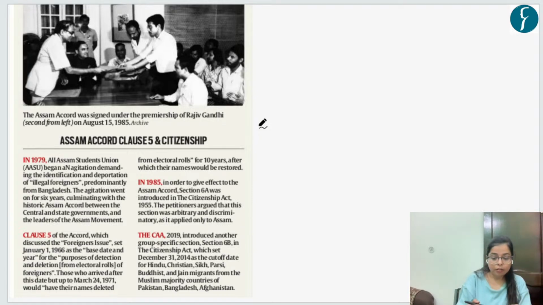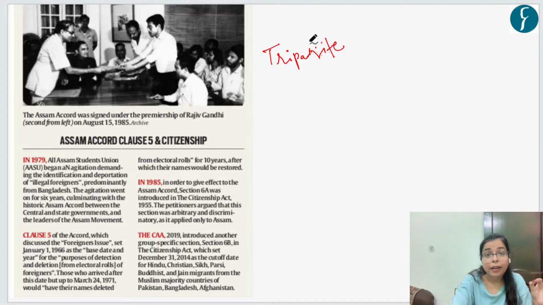So what is Assam Accord? Assam Accord is a tripartite agreement which was signed between the central government, the state government of Assam, as well as some student union groups of Assam, including All Assam Student Union. Okay, so it was a tripartite agreement which had the major objective to identify and deport illegal migrants who have entered Assam, right? And there was a cutoff date which was fixed for it. We will soon see what was the cutoff date.